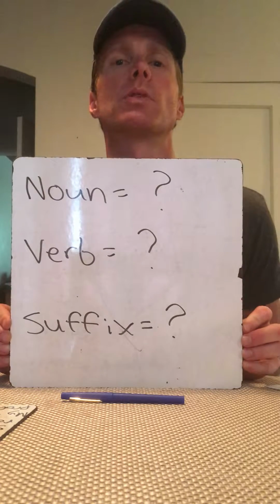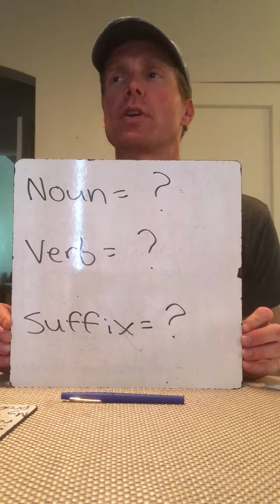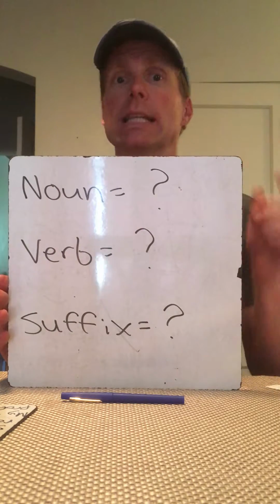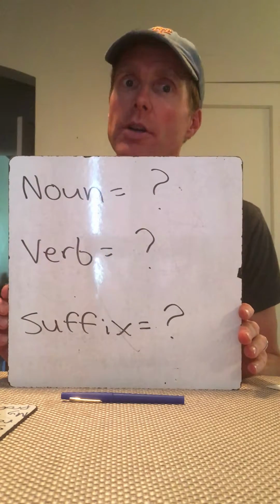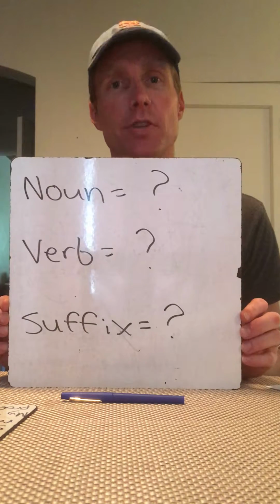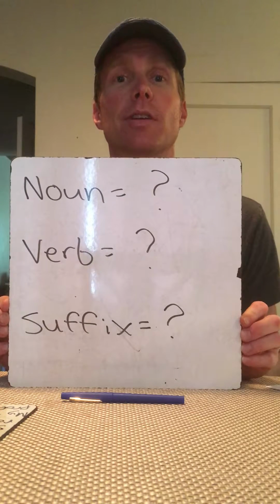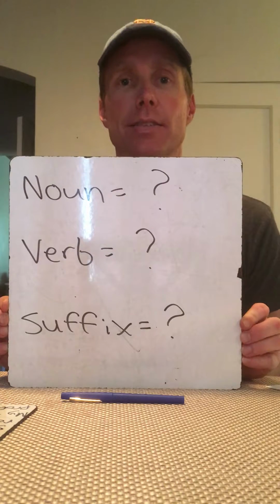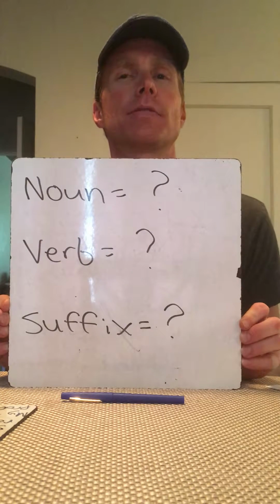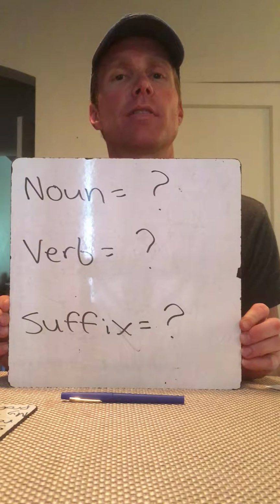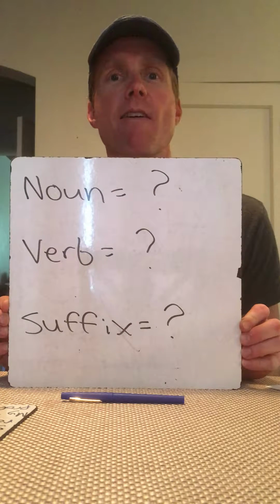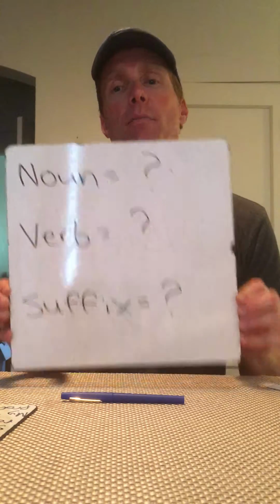What about a verb? What's a verb? Who has an example of a verb? That's right, running, listening, learning. Those are all really good examples of verbs. So what are verbs? Anyone tell me? That's right. Verbs are action words. They describe actions. Exactly. What about suffix? Did any groups come up with a definition or examples of suffixes? No? That's okay. We'll talk about that more in the future.